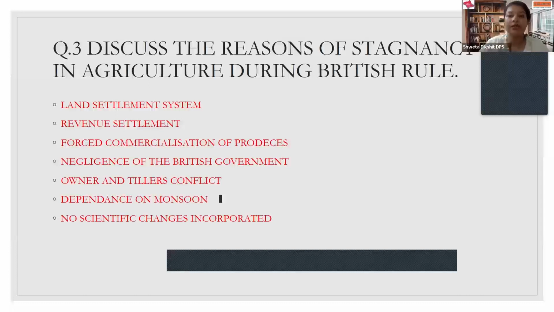So if somebody asks you what were the reasons that the agricultural sector of India was also suffering from stagnancy, the first point is, remember this, if you're asked this question for a one marker, then only one statement can satisfy this, that is the land settlement system, because this is the most important reason, or you can say the most accountable reason because of which agriculture in India had been destroyed. So the first point which we have is the land settlement system.